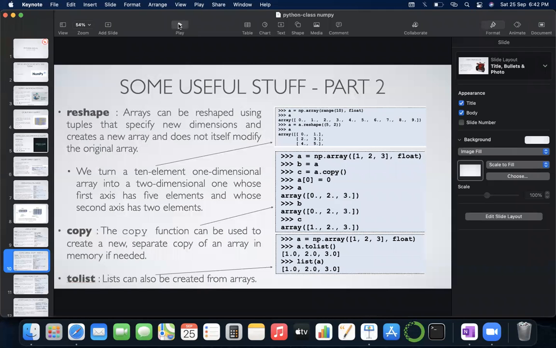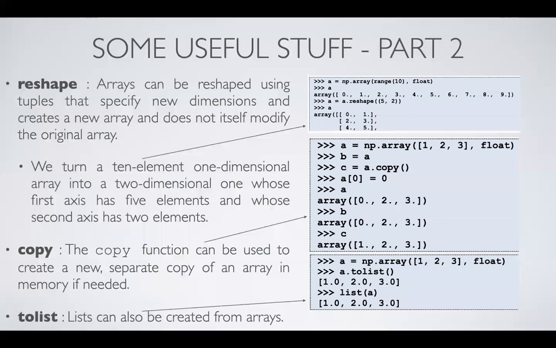And reshape actually is a very useful function because we can use it to create an array as per our own requirement. As we need the array to look, we can use the reshape function and reshape the data itself easily. So the first axis has 5 elements and the second axis has 2 elements.